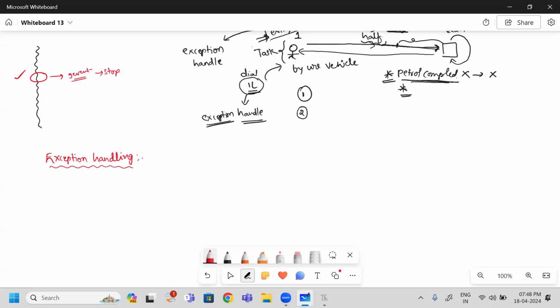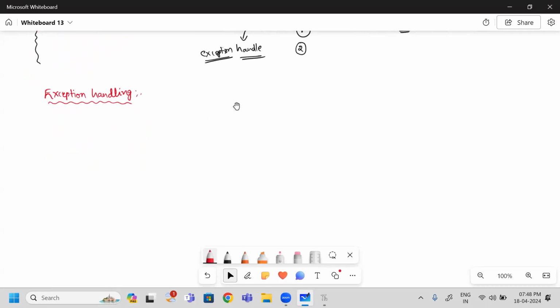So we have some keywords to handle exceptions. First one, try. Second one, except. Third one, finally. Fourth one, raise. Fifth one, else. So these are the different keywords. Using these things, we need to handle our exception.